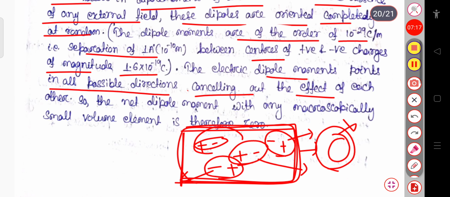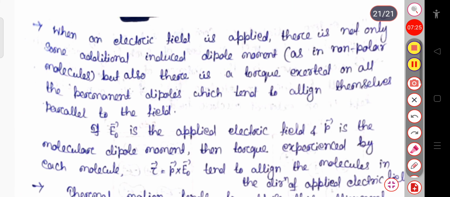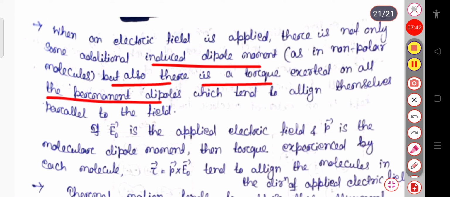So the net dipole moment within any macroscopically small volume element is therefore 0. This is the case when no electric field is applied to the dielectric. But when an electric field is applied, there is not only some additional induced dipole moment, but also a torque exerted on all the permanent dipoles, which tends to align them parallel to the field.